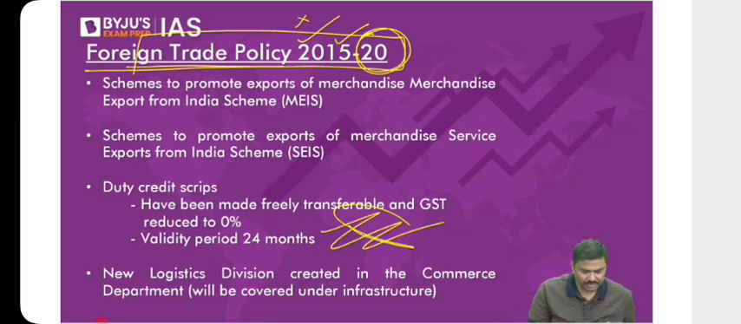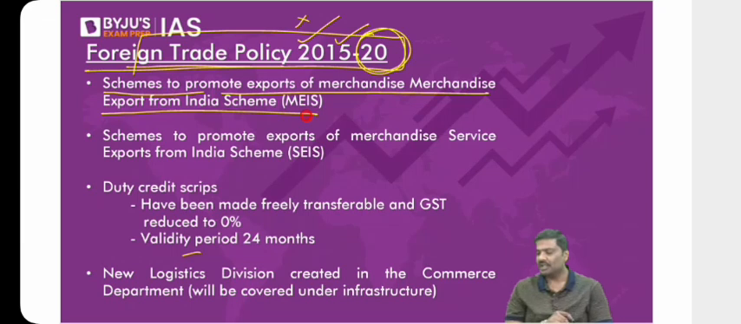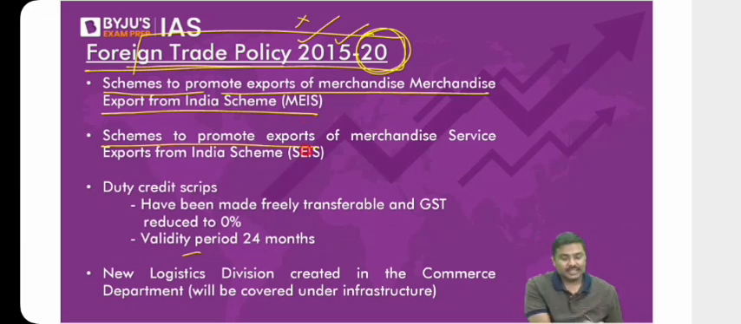What are the important provisions of the existing foreign trade policy? First one, in order to promote more and more goods and services under the foreign trade policy, we had two schemes. One, to promote merchandise, that is goods export, we had a scheme by the name of MEIS, Merchandise Exports from India scheme. And in order to promote services, we had one more scheme, Service Exports from India scheme.